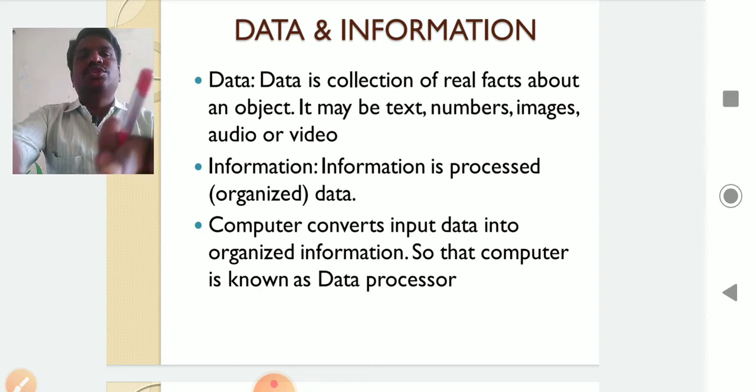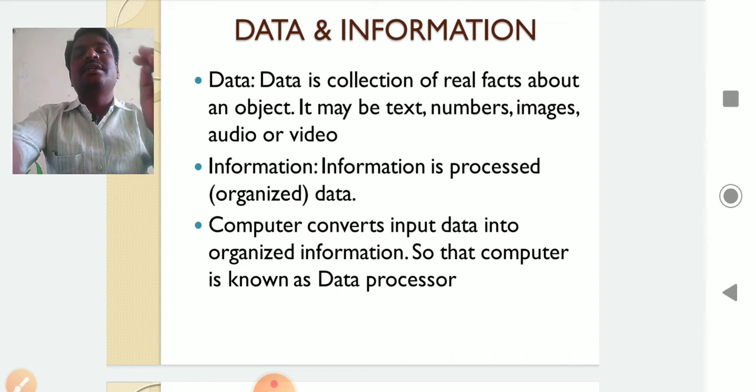For example, Dost ID is 2050221313, that is one student's Dost ID. Name is, for example, A. Ramulu. Marks: 500. The Dost ID, name and marks are the data.